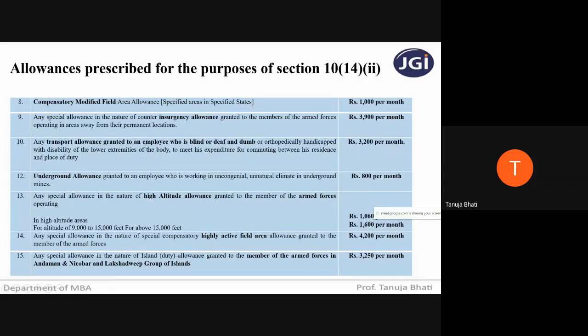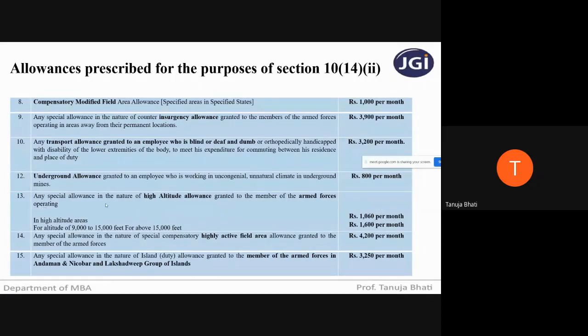Next is transport allowance given to the dumb, deaf, blind, or orthopedically handicapped. Now see, in fully taxable allowances, we have seen that transport allowance is fully taxable. Other than that, if it is given to the blind, deaf, dumb, or orthopedically handicapped, then rupees 3200 per month is exempt. The remaining is taxable. Underground allowance: if any employee is working in underground mines and is given an allowance for that, rupees 800 per month is exempt.